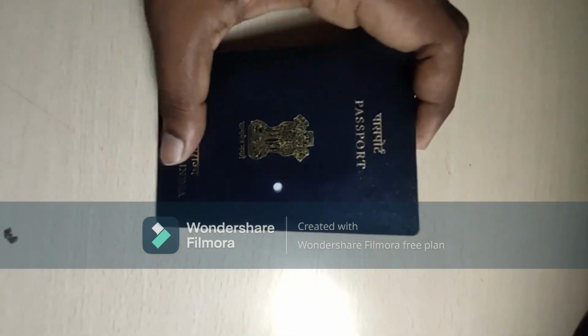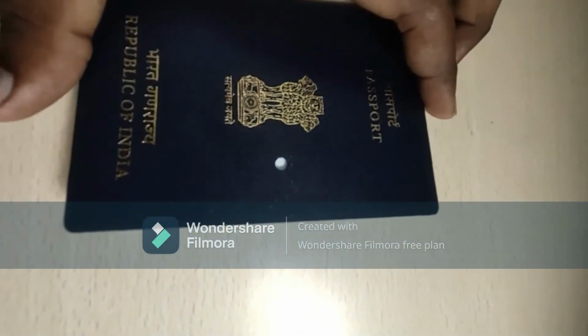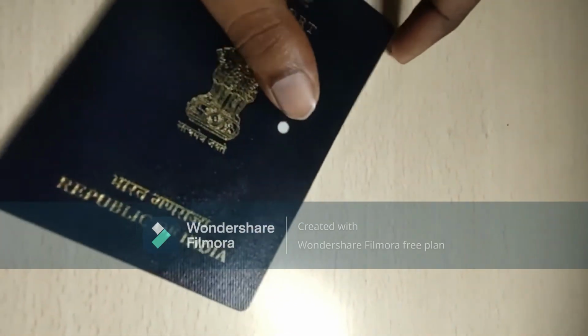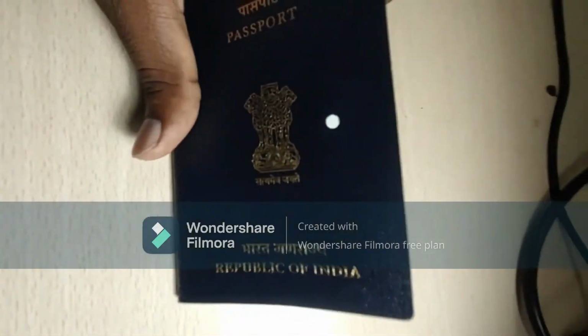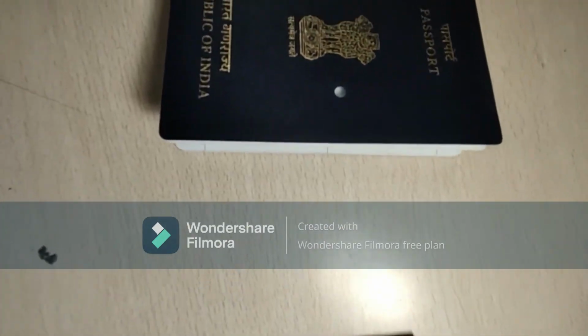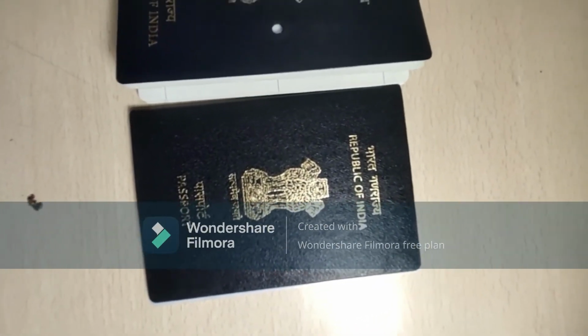So here is my passport, which I had taken to the passport seva kendra. They have put a hole in it, so this passport is now rejected, and now I have my new one with me. So this is the new one. It takes 20 to 25 days, I don't remember exactly, but the thing is that now I have split my name.